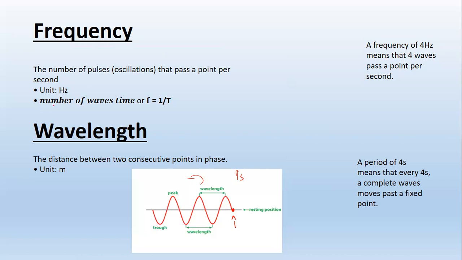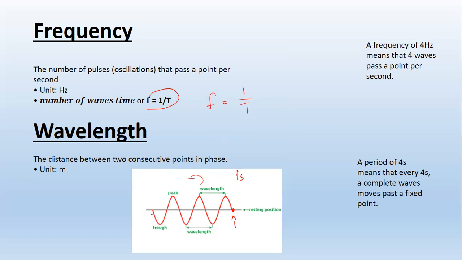What do I mean when I say that? We can also calculate the frequency, but we need to know the formula that we use. The formula that we use to calculate the frequency is this one, where we say f is equal to 1 over T. This simply means the number of pulses per second.